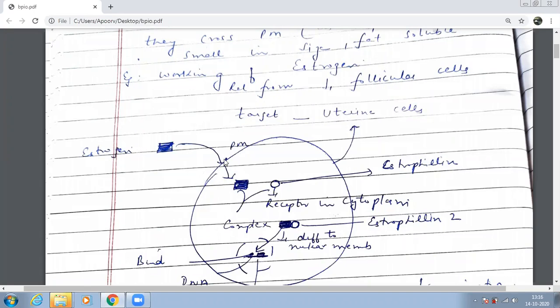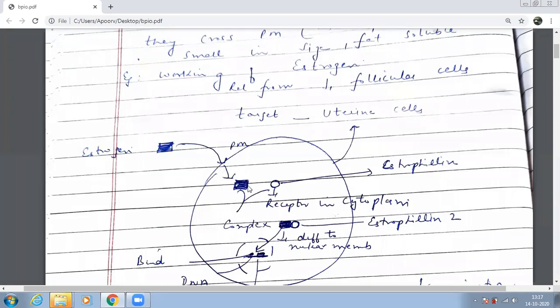Plasma membrane. And it can cross the plasma membrane only if it has the two features which I told you. First, what should its size be? Small. And second thing, it should be what soluble? Lipid soluble. So that it gets dissolved here.